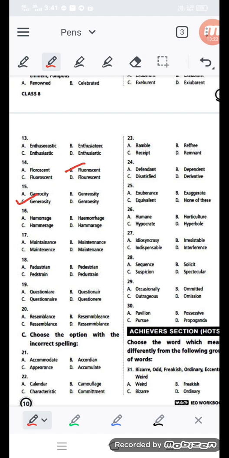In this way, 16 number is also there. Hemorrhage, hemorrhage, hemorrhage and hemorrhage. Which option is correct? If it is hemorrhage, then you have to choose the difficult word, like HAEMORRHAGE.